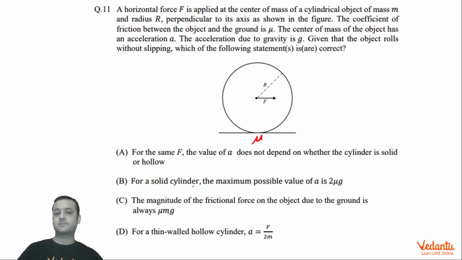This is option A. Option B is that the maximum value of acceleration for a solid cylinder will be 2 mu g. Option C is that the friction value will remain constant, mu mg. And option D is for a thin walled hollow cylinder, the value of a will come out to be F by 2m. That is all we have to find.